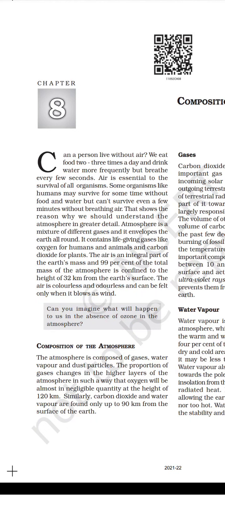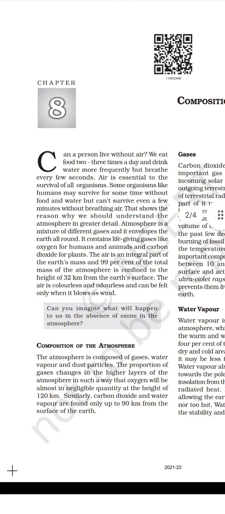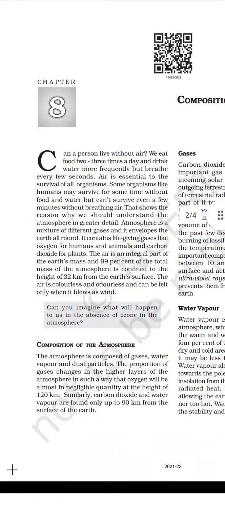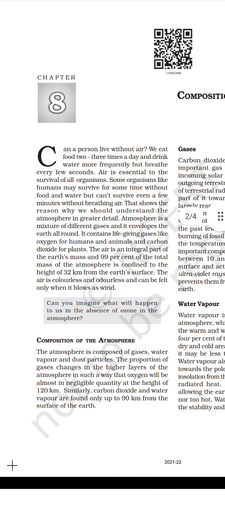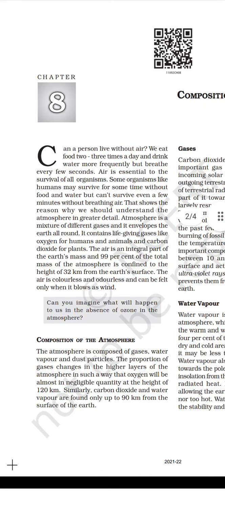Composition of the atmosphere. The atmosphere is composed of gases, water vapor, and dust particles. The proportion of gases changes in the higher layers of the atmosphere in such a way that oxygen will be almost in negligible quantity at the height of 120 kilometers. Similarly, carbon dioxide and water vapor are found only up to 90 kilometers from the surface of the earth.